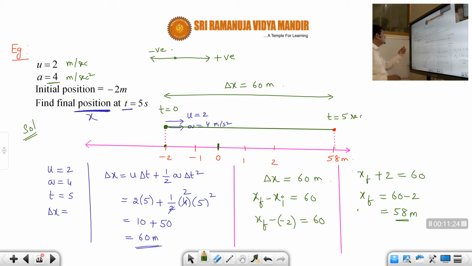But the final position they asked, so you have to be very, very careful in applying these equations, students. That is what I have told in the beginning. Whatever equations you know are correct, but you have to get more clarity of the terms. S here we call delta x. Delta x is further called xf minus xi. That's why in the beginning 6 lectures we have solved many problems on finding position, initial position, final position, then displacement, velocity, average velocity, instantaneous velocity. Please refer to those videos again and again, students, to get clarity of these terms. These are very, very important.